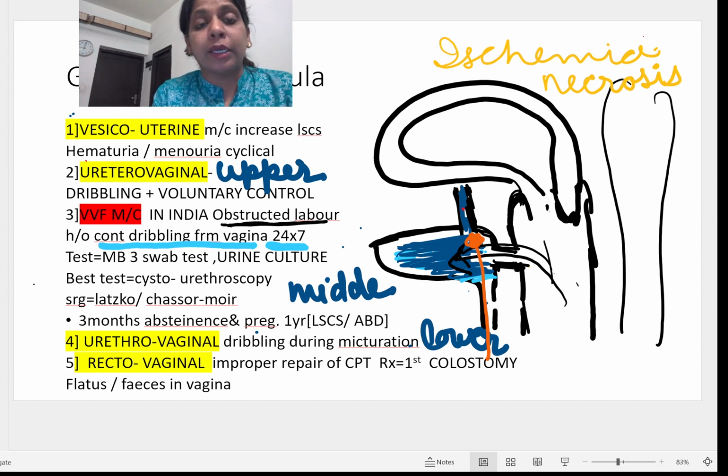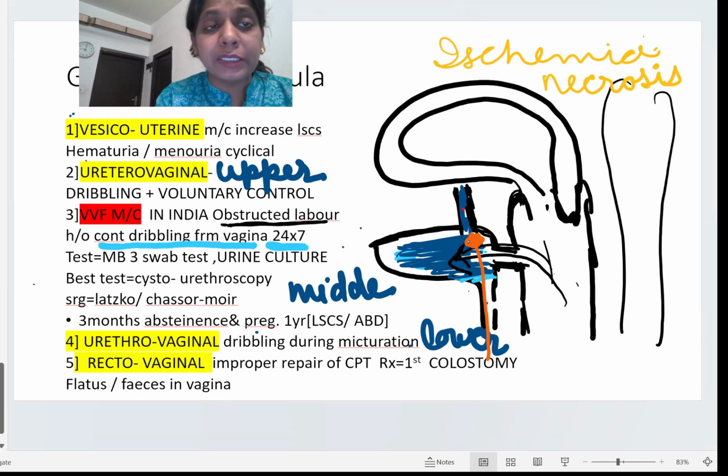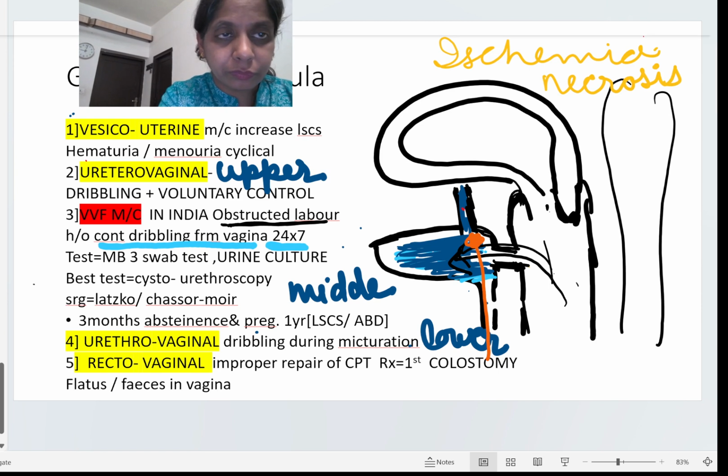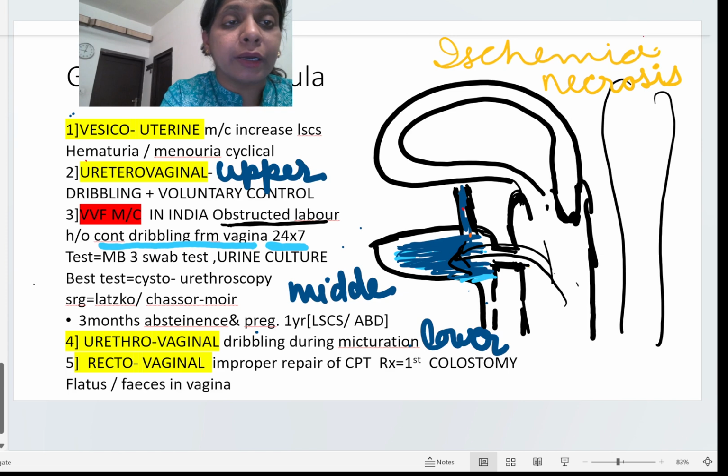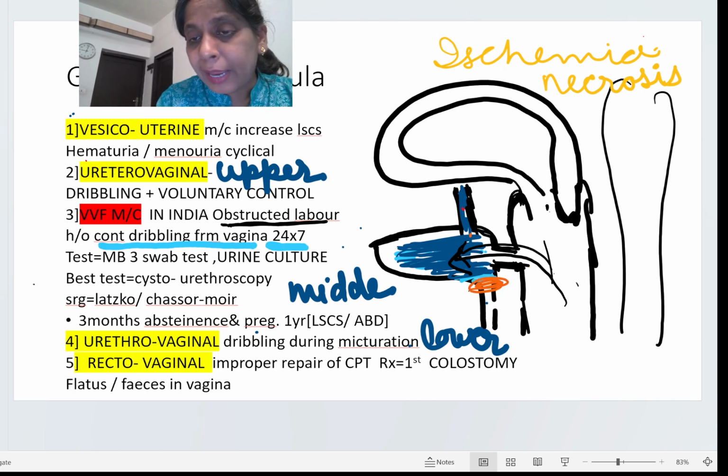Now let's see the other two vaginal fistulas that we discussed in the methylene blue three-swab test: ureterovaginal and urethrovaginal. Ureterovaginal, as you know, is at an upper level than the VVF. Here, as you will soon see in our video, the external urethral sphincter, the sphincter control of the bladder, is at the bladder neck.